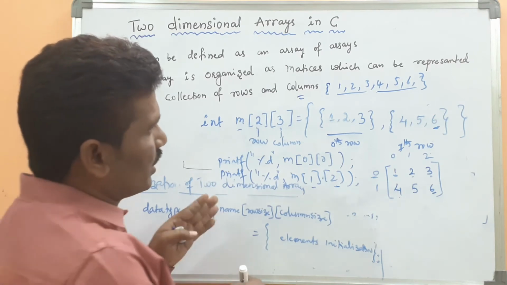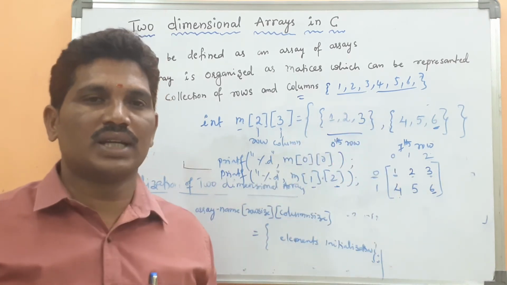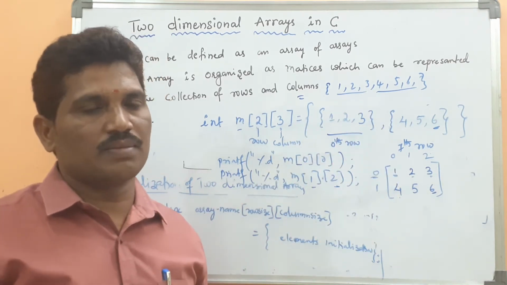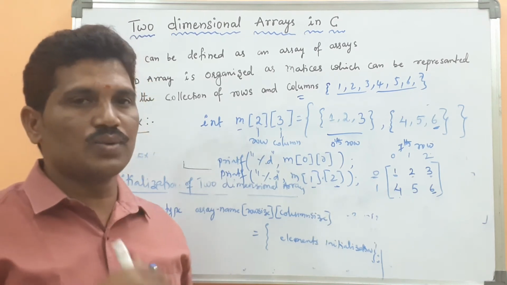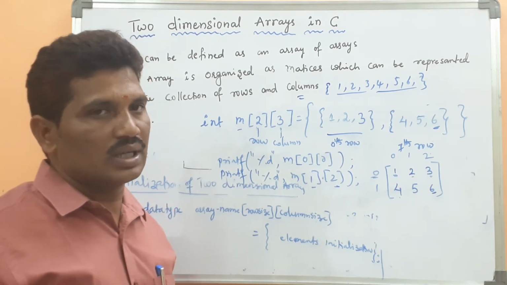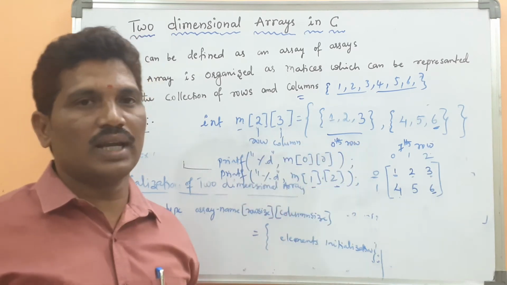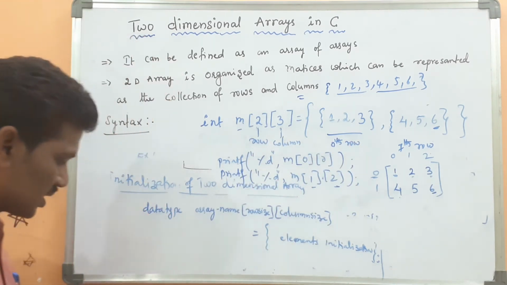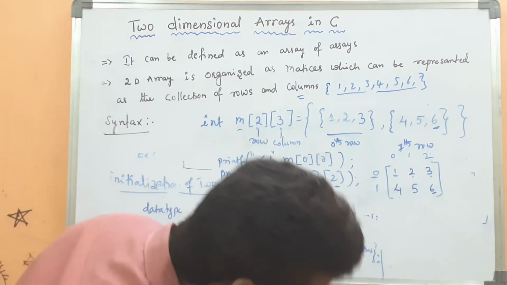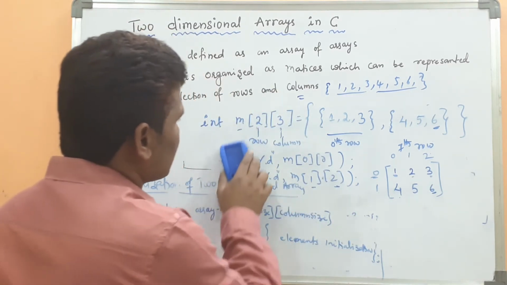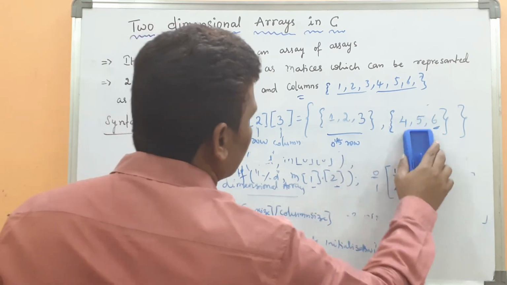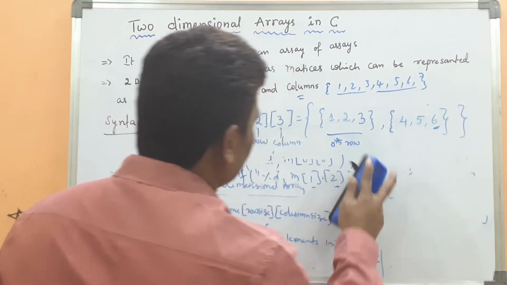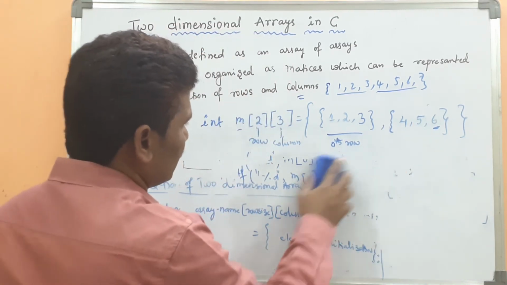If you want to print all the elements in the array, we require 6 printf statements. But if we use a loop, we can print all the elements in the array using only 2 statements. How is it possible? How do you print all the elements in a two-dimensional array? I will write the code for it.